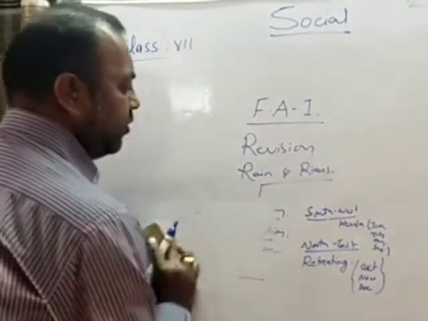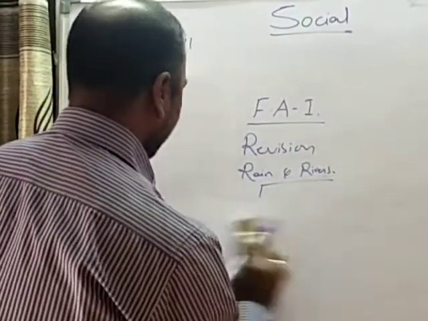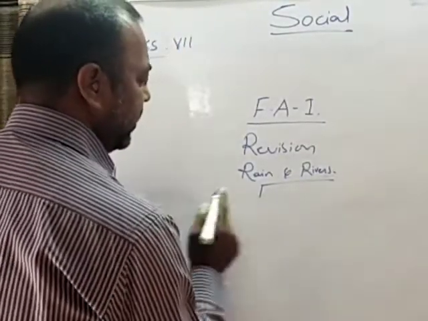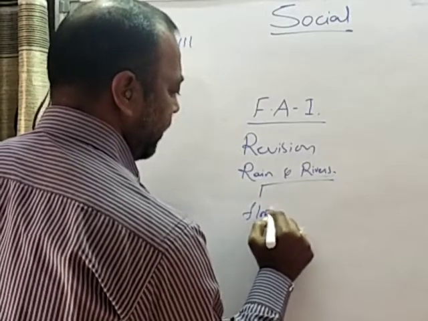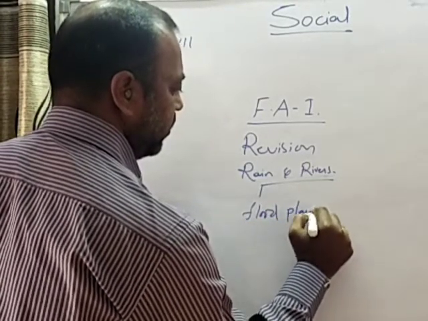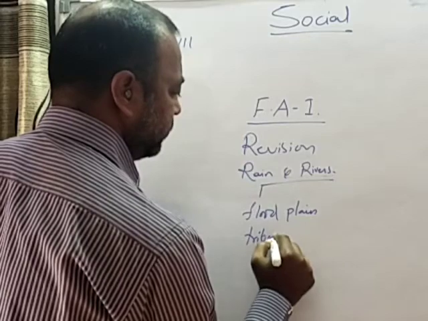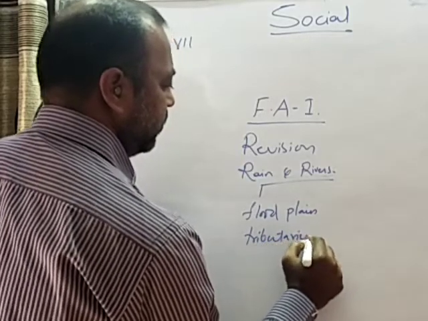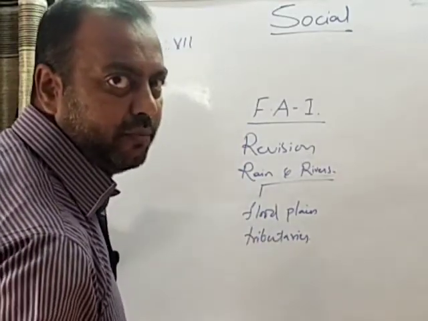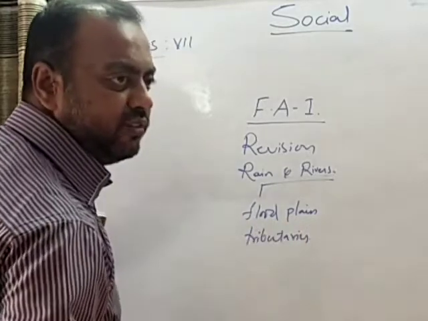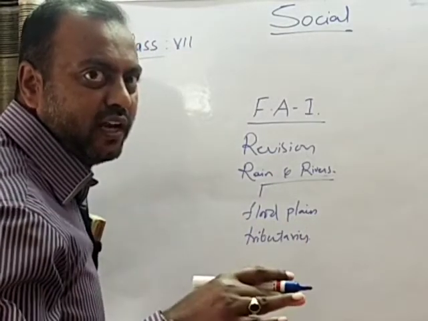Now let me tell you about the rivers. So we have seen the terminology like floodplain and tributaries. These are the two important terms which we have come across. Floodplain means, see, the treeless bed of the river.